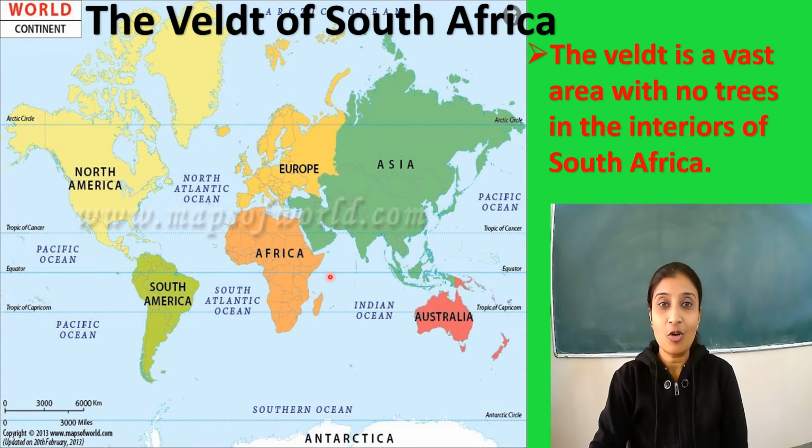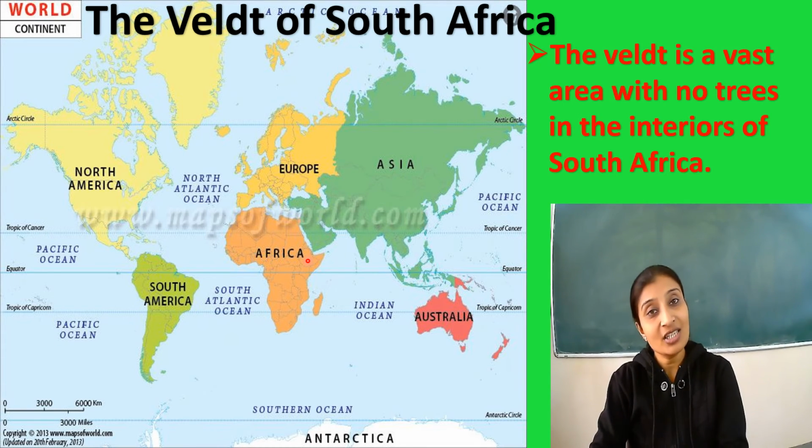Let's move on to the other continent. The grasslands in South Africa. This is Africa and this is South Africa. The grasslands in South Africa are called the veldt. Here is South Africa. In this region, the area is vast and does not have any trees in the interior of South Africa. A few trees are found in some places. Here too you will find grazing animals, and these grazing animals do not let the trees grow.